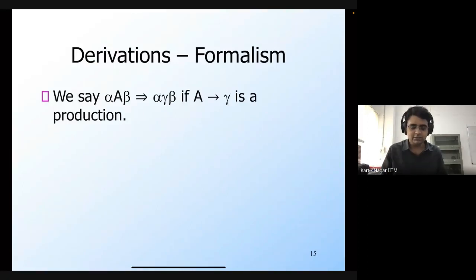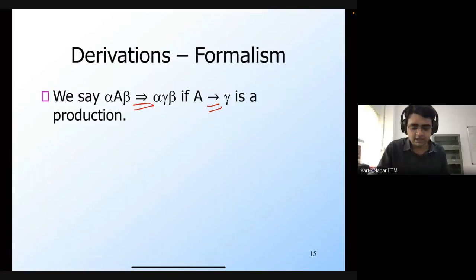We introduce this new symbol for derivation, which is this double arrow. Note that single arrow represents a production rule, while double arrow represents a derivation. So it's not part of the context free grammar itself. It's another operation that we have defined using the production rules of the context free grammar. So this operation is defined as follows.